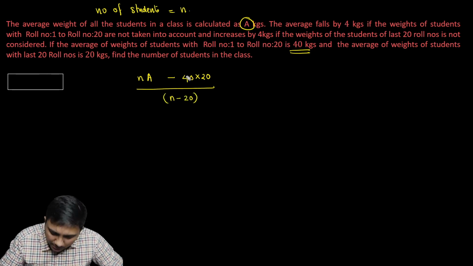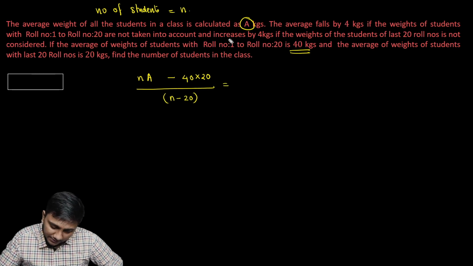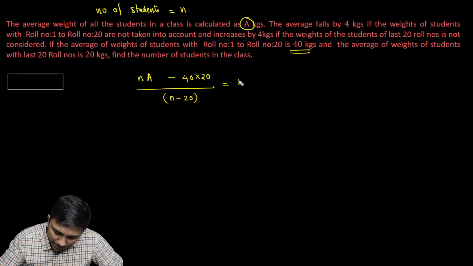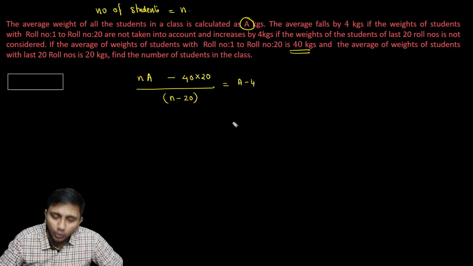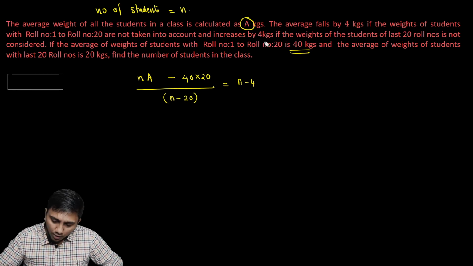20. Why are we doing that? Because 20 of them were removed, right? When I did this, it is given the average falls by 4 kgs. So from A, it became A minus 4. That's our first equation. Now, similarly, we can do another equation for the next case.